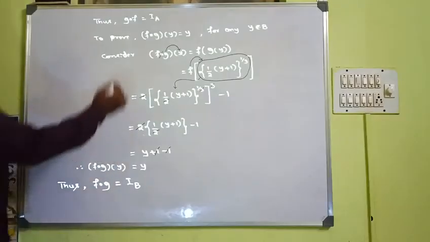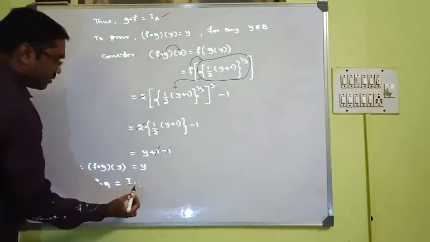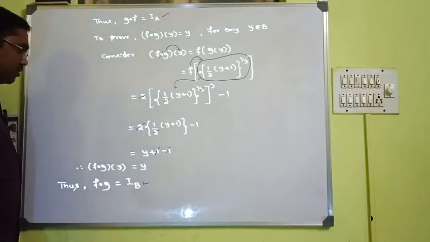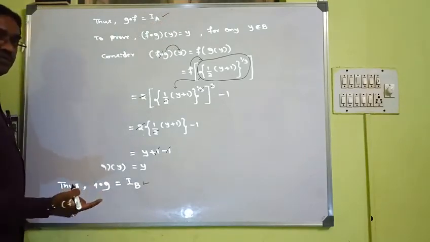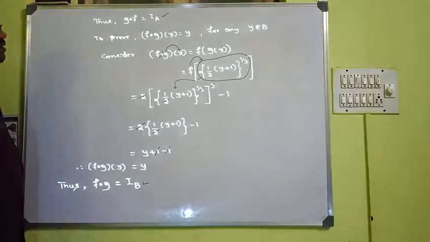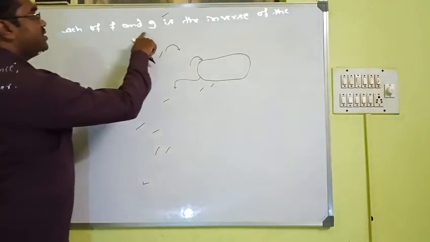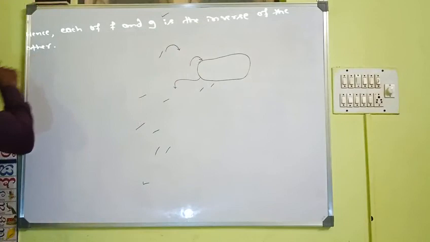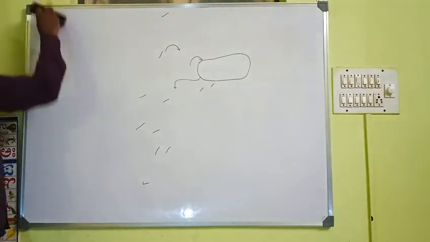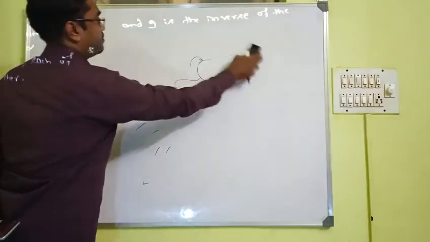So we have proved in both the ways, this way as well as this way. Therefore f is the inverse of g and g is the inverse of f, we have proved. Hence each of f and g is the inverse of the other. We have completed this problem.